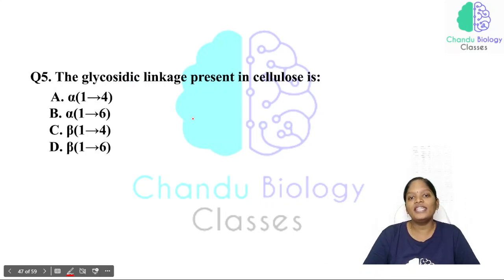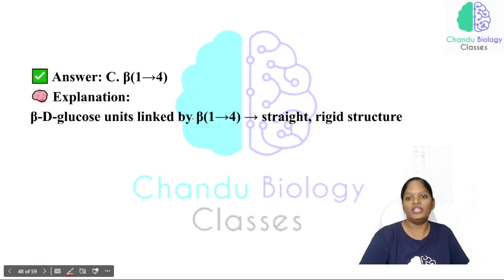Now, the glycosidic linkage present in glucose. The glycosidic linkages of most of the sugars are very important, and this can easily be expected in the exam. So that will be beta 1,4 linkage.